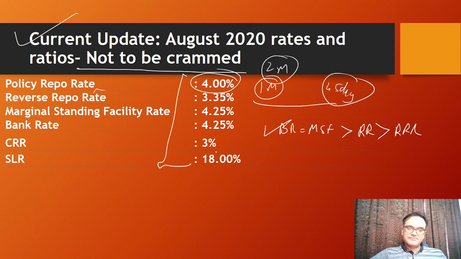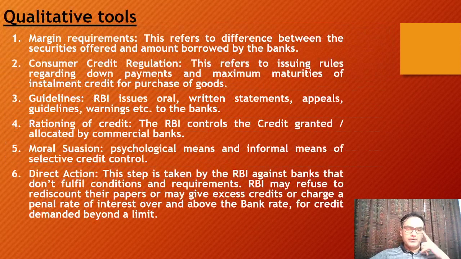Okay. Then CRR and SLR, this keeps changing. Right now it is 3% CRR and 18% SLR. I hope you already know this, but from this particular tab, you should know just this much for your prelims. Okay. Now, the qualitative tools, just give them a reading. They are generally not asked in prelims, but just in case, give it a reading and go.